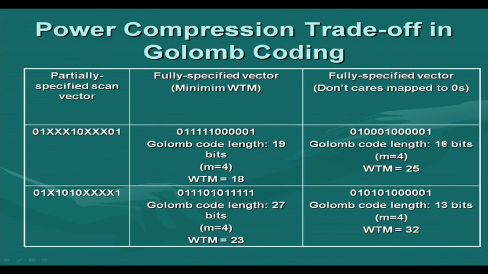So the code length reduces, but if you compute the weighted transition metric for this particular case, it will turn out to be 25, because it will be shifting from this side. On the other hand, say another example, this pattern, then again the same thing. If you fill it up for minimum weighted transition metric, this will be the fill up, and the Golomb code length will be 27 bits and the weighted transition metric value is 23. Whereas if you are filling for compression, then this code length can be 13 and the transition metric value can be 32. So there is a huge difference.